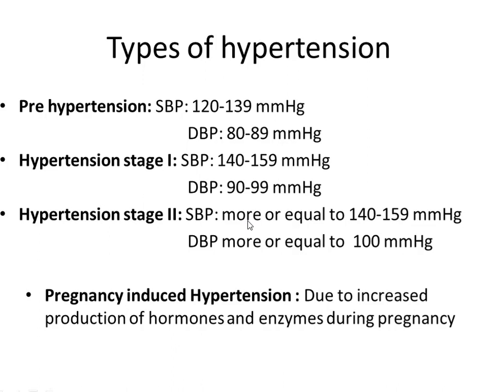Systolic blood pressure more than or equal to 150 mm of mercury, and diastolic blood pressure more than or equal to 100 mm of mercury, is considered as hypertension stage 2. The fourth stage of hypertension is related to pregnancy. Pregnancy-induced hypertension occurs due to increased production of hormones and enzymes during the pregnancy stage. It may or may not disappear after the completion of the pregnancy period.